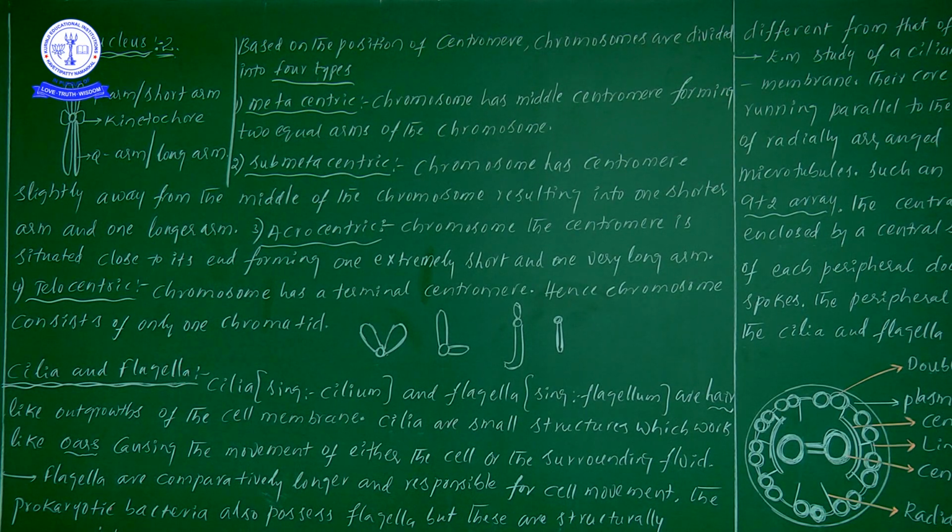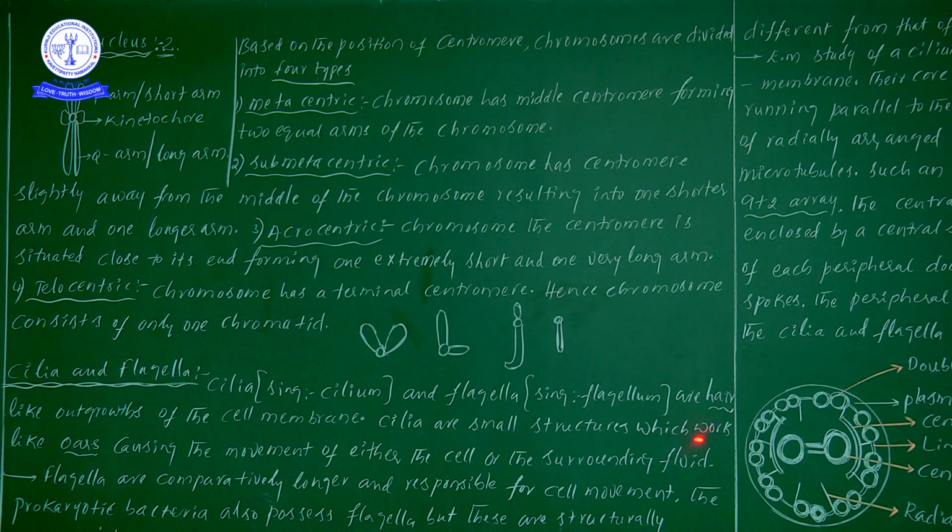Cilia and flagella. While discussing the prokaryotic cell, we drew and learned the information of cilia and flagella. Now let us discuss their internal structure. Cilia and flagella are hair-like outgrowths. Important: cilia and flagella are hair-like outgrowths of the area of the cell membrane, which means both are outgrowths of the cell membrane.